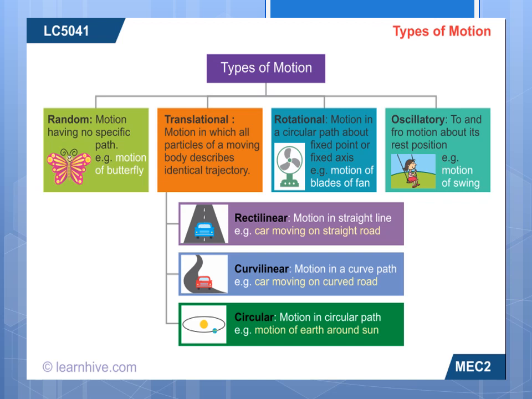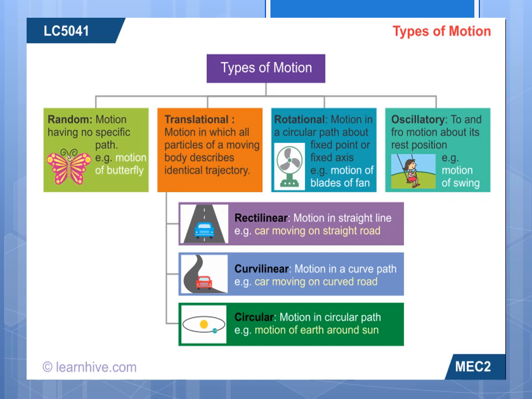Okay, next, types of motion. One is linear motion, circular motion, oscillatory motion, random motion. What is linear motion? Motion in a straight line. A car moving on a straight road is a linear motion.